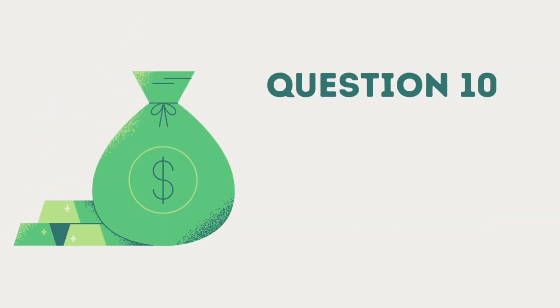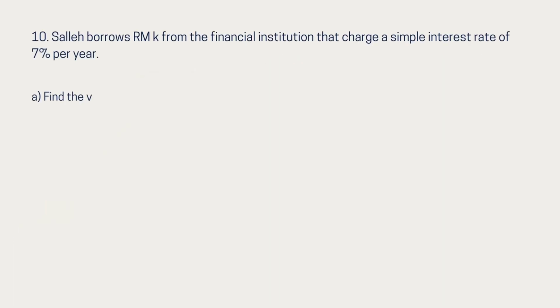Now we are going to present Teacher Wan question 10. Saleh borrows RMK from the financial institution that charges a simple interest rate of 7% per year. A. Find the value of K if he has to pay back 2,400 after 5 years.